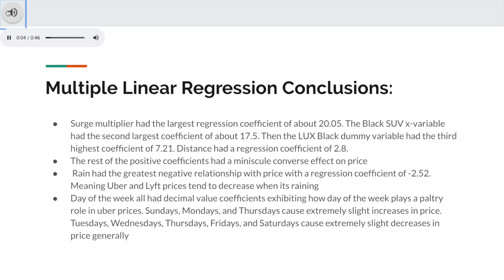Multiple linear regression conclusions. Surge multiplier had the largest regression coefficient of about 20.05, which exhibits how demand has the largest effect on price. When demand increases, so does price. The type of vehicle one selects plays the second greatest role in price increase, with larger and more luxurious vehicles yielding higher fares. Rain had the greatest inverse relationship. When it rains, people stay indoors more, which decreases demand, ultimately decreasing price. Days of the week and other non-rain related factors all had small coefficients, meaning they had a minuscule effect on price.